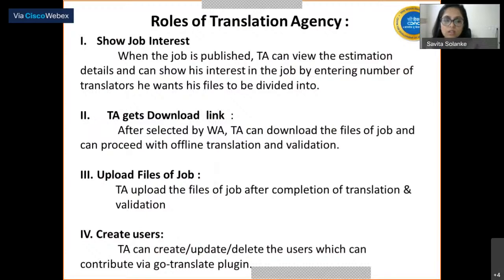And also the fourth role of translation agencies: he can create and update users who can contribute via the GoTranslate plugin. So with the contribution feature, if the translation agency wants post editing of his website to be maintained by his translators, they can go directly to the website, use the GoTranslate plugin, and on the fly they can contribute. If they find some design issues, that can also be done by the translation agency.